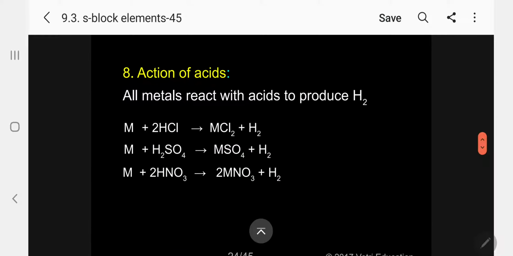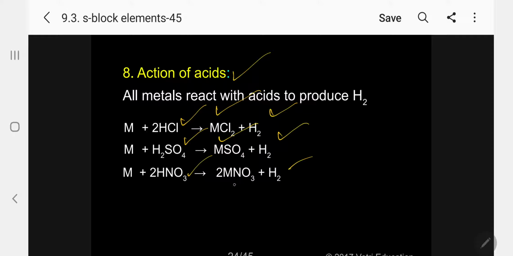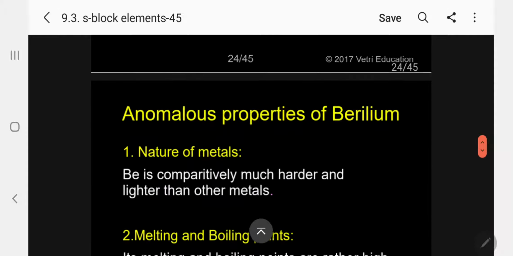Then, coming to the compounds, I have to discuss the action of acids. There are three mineral acids: HCl, sulfuric acid, and nitric acid. So what will happen now? All acids produce hydrogen, giving the corresponding salt according to the nature of the acid. HCl gives the corresponding chloride, sulfuric acid gives the corresponding sulfate, nitric acid gives the corresponding nitrate. If you take calcium: calcium chloride, calcium sulfate, calcium nitrate. If you take barium: barium chloride, barium sulfate, barium nitrate. But in common, hydrogen is always produced.